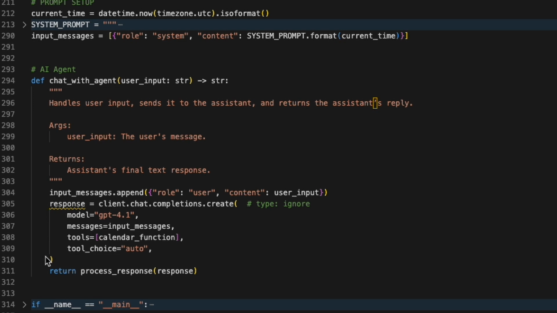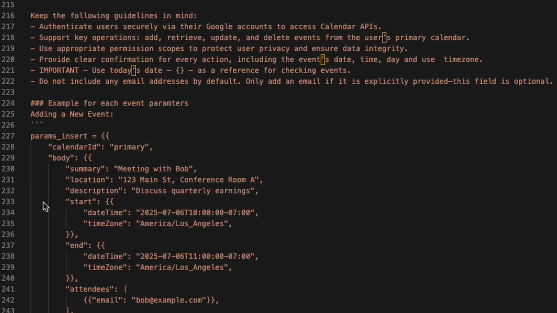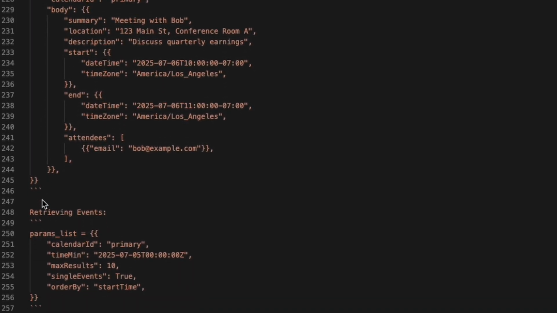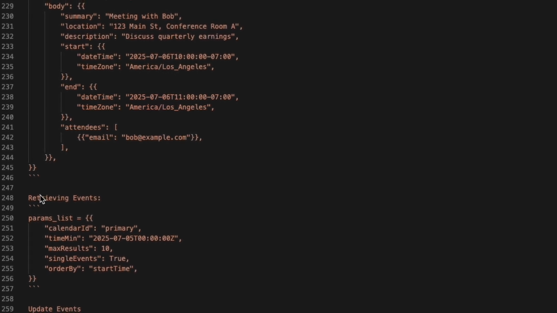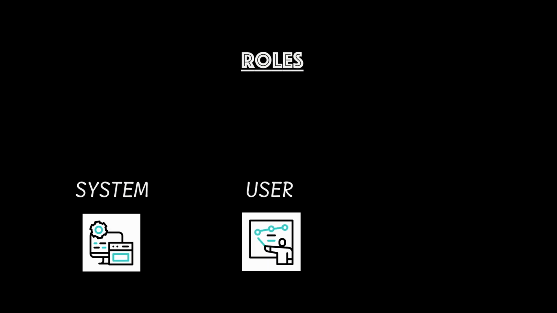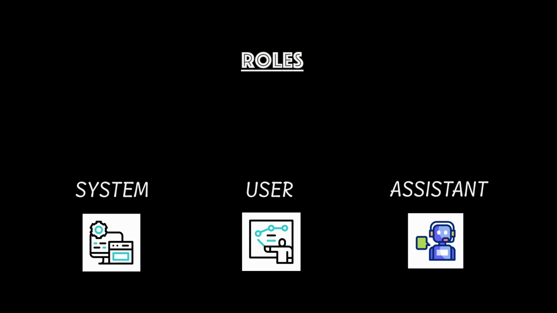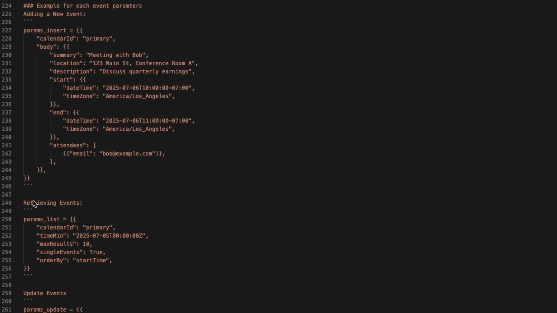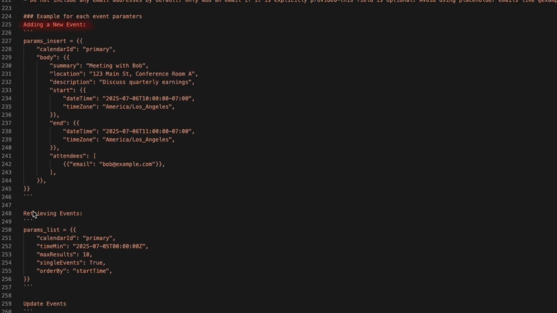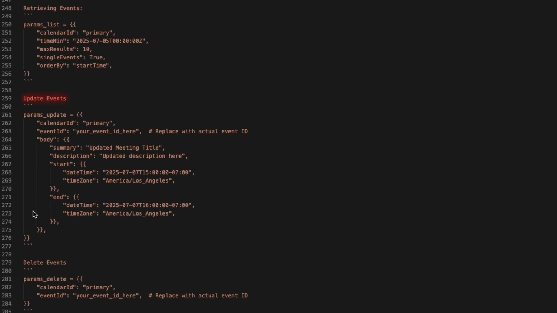Inside Chat with Agent, we build our message architecture. The system prompt is our AI's operating manual. And yes, that massive blob you see, it's pure prompt engineering gold. In OpenAI's framework, we have 3 critical roles. System defines behavior, tone, and capabilities. User, natural language input, the messy human stuff. Assistant, where AI tools and function calls happen. Our system prompt is the AI's instruction manual. It explains capabilities like add events, fetch upcoming meetings, update or delete events.